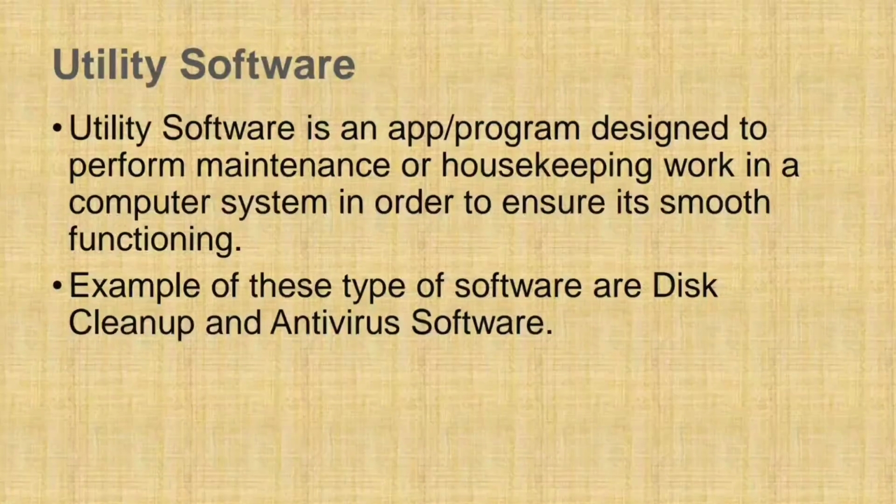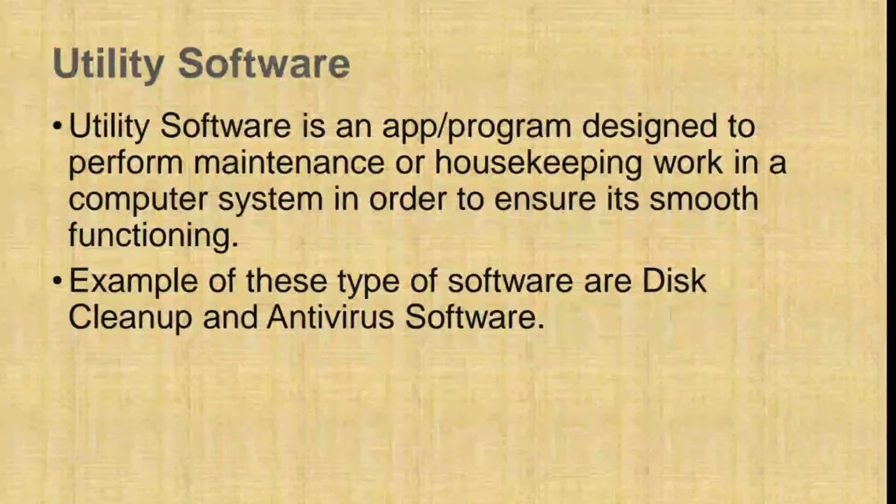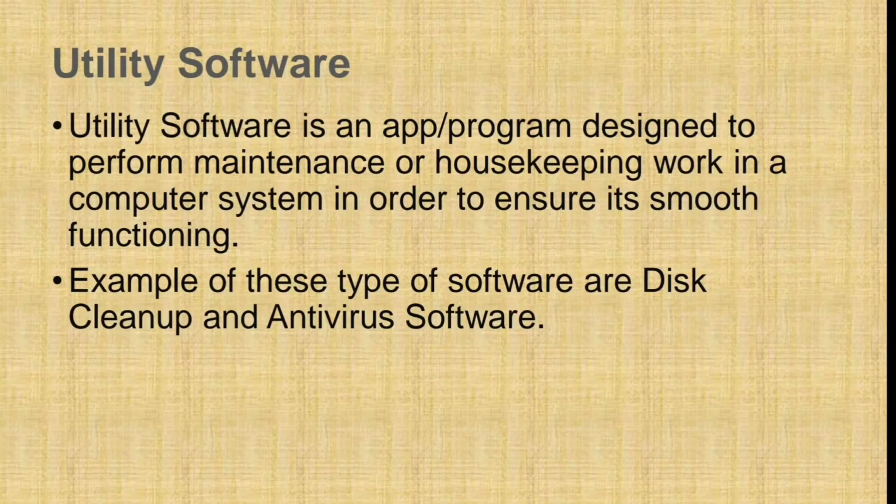Utility software. Utility software is an app or program designed to perform maintenance or housekeeping work in a computer system in order to ensure its smooth functioning. It is used to support the computer infrastructure, in contrast to application software which is aimed at directly performing tasks that benefit the ordinary user. Examples of this type of software are disk cleanup and antivirus software.